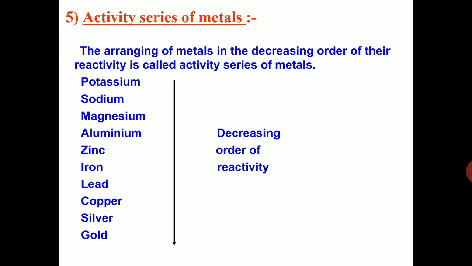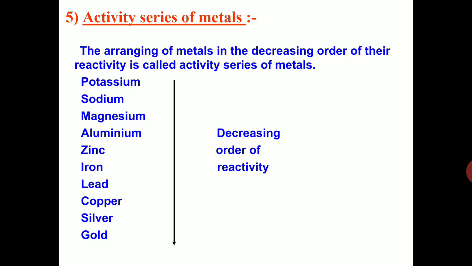The arranging of metals in the decreasing order of their reactivity is called the activity series of metals. So the most reactive metal is potassium, then sodium, then magnesium, aluminum, zinc, iron, lead, copper, silver, gold.